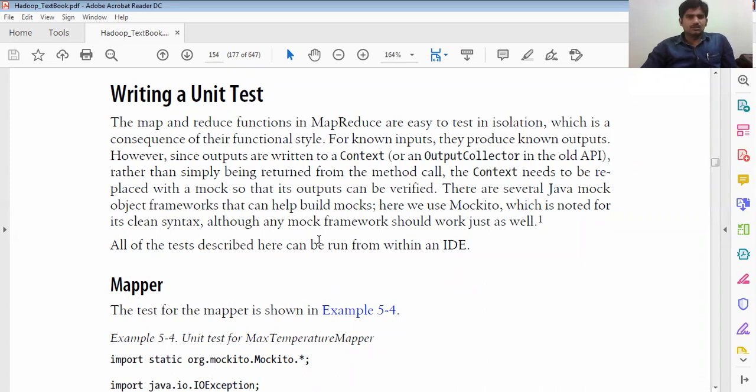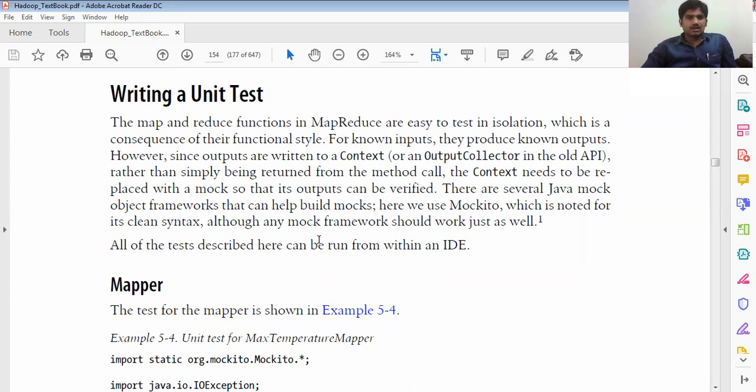For known inputs, they produce known outputs. However, since the outputs are written to the Context, or the OutputCollector in the old API, rather than simply being returned from the method call, the Context needs to be replaced with a mock so that its output can be verified.